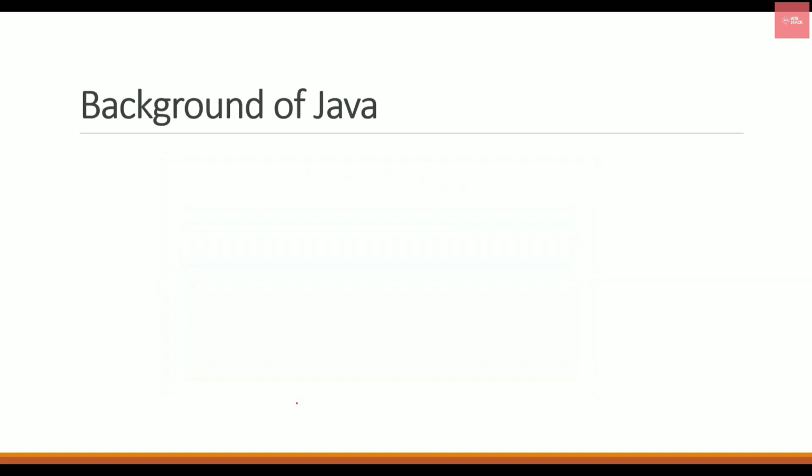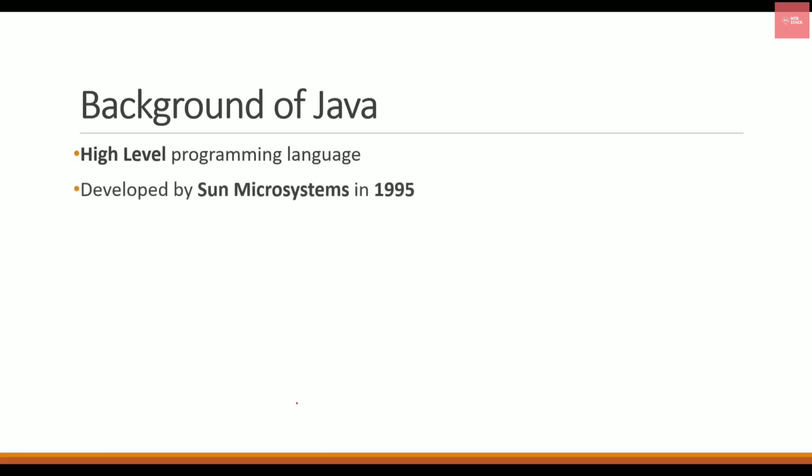So let's check out some background information on Java. Java is a high-level programming language and it executes a variety of functions inside it. We will be going through the features in some time, so just wait for it. It was developed by Sun Microsystems in 1995, which is now acquired by Oracle. James Gosling was the person who initiated Java, so he's also called the father of Java.